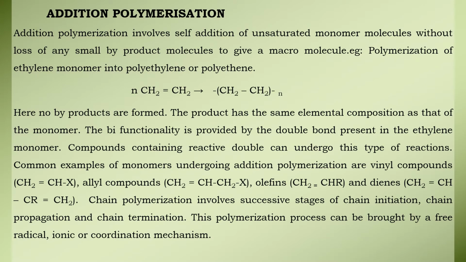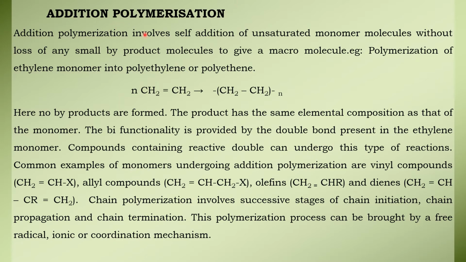So what is meant by addition polymerization? Addition polymerization involves self-addition of unsaturated monomers. What is the meaning of the word unsaturated? Unsaturated monomers are those which contain double or triple bonds.